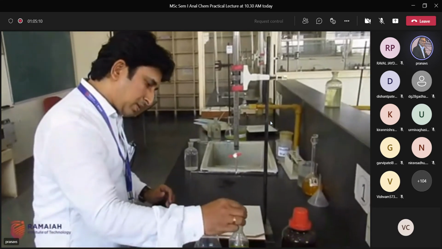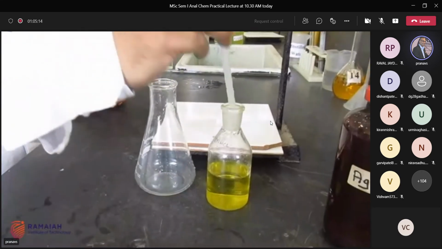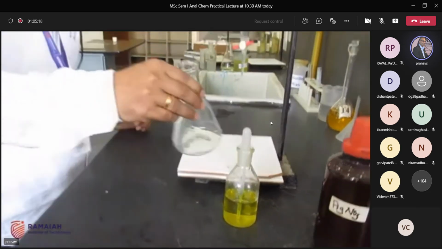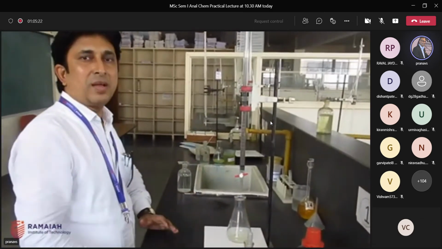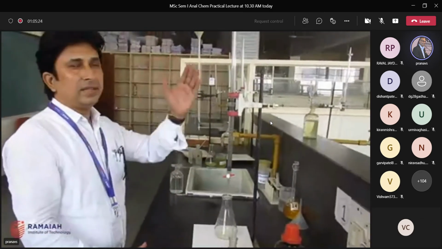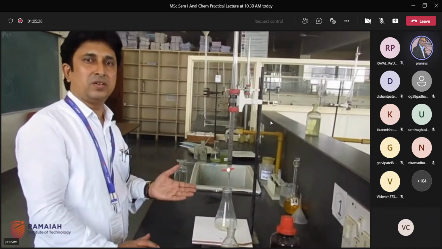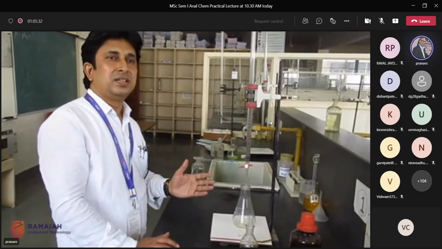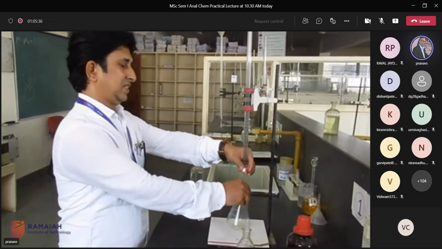Add around 2 to 3 drops of potassium chromate indicator. Then start titrating with AgNO3 solution. What happens when you add AgNO3 to the water containing chloride ions? The AgNO3 will react with the chloride ions and form silver chloride, right? We will get a white precipitate. Let us see that.